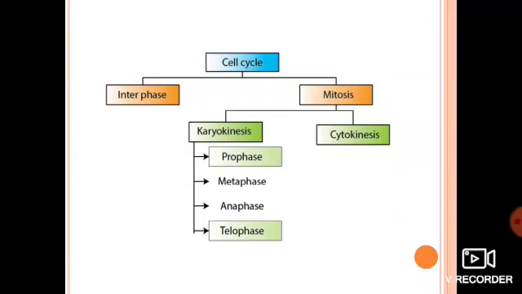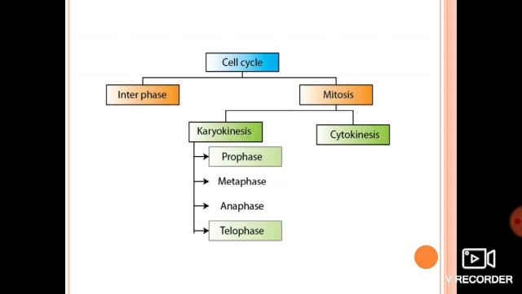So, just now what we have discussed? Cell cycle, right? What is cell cycle? It contains sequential events between cell division and formation of cell, right? This cell cycle is divided into two stages. What are they? Interphase and mitosis, that is M phase. Interphase and mitotic phase, that is called M phase.